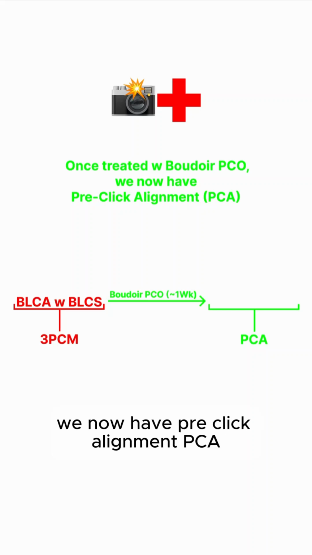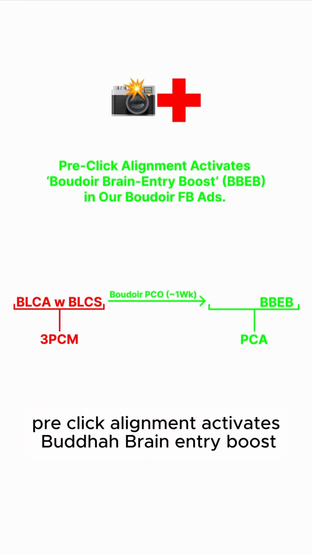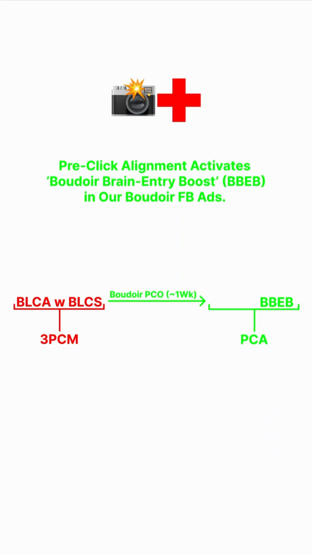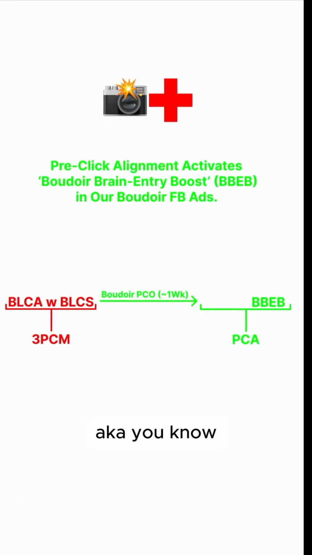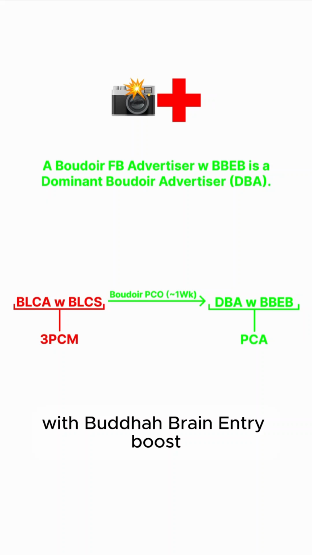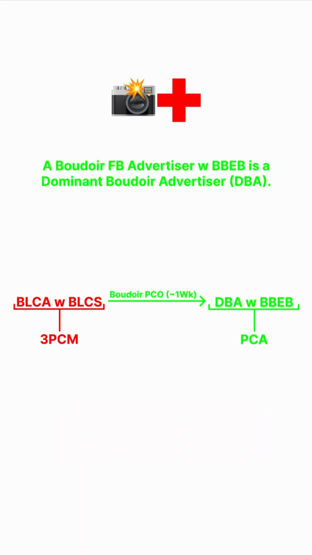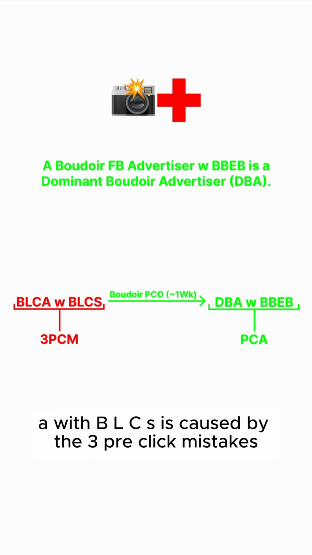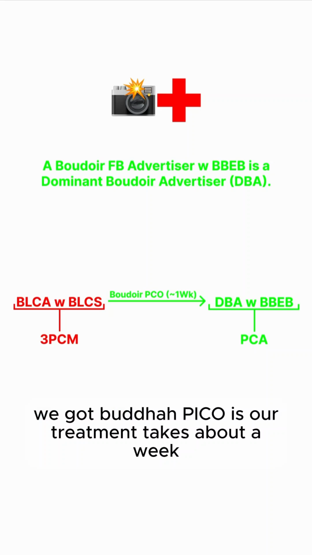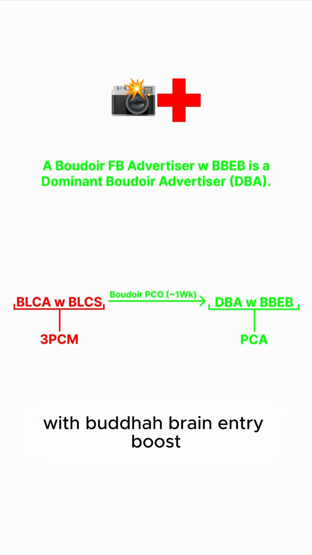Now, once treated with Boudoir Pico, we now have pre-click alignment, PCA. Pre-click alignment activates Boudoir brain entry boost in our Boudoir Facebook ads, AKA, we got our unique CTR all above 6%. And a Boudoir Facebook advertiser with Boudoir brain entry boost is a dominant Boudoir advertiser, a DBA. So this is our full universe here. A BLCA with BLCS is caused by the 3 pre-click mistakes. Boudoir Pico is our treatment, takes about a week. We achieve pre-click alignment. We become a dominant Boudoir advertiser with Boudoir brain entry boost.